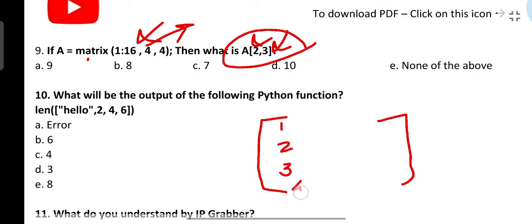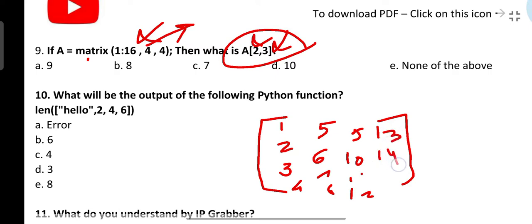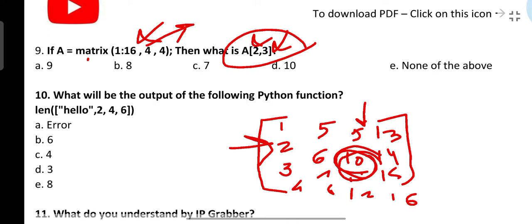So this is how the matrix will look: 1 2 3 4 5 6 7 8 9 10 11 12 13 14 15 16. So 2 3 means second row third column. So this is the second row and this is the third column. So what is the value? 10. Second row at third column, the value is 10. So the answer for this question will be option D, 10.